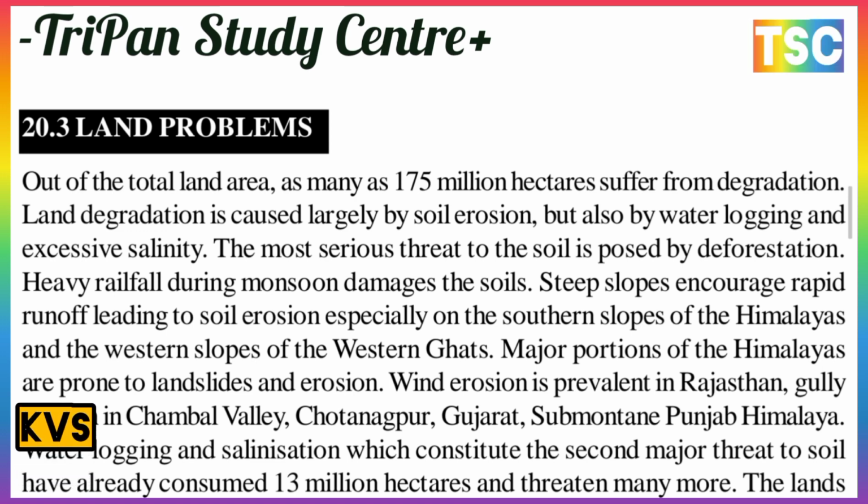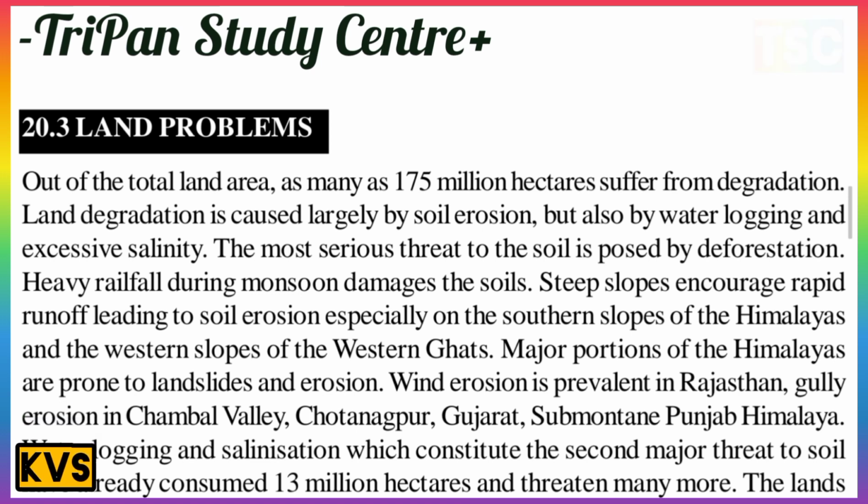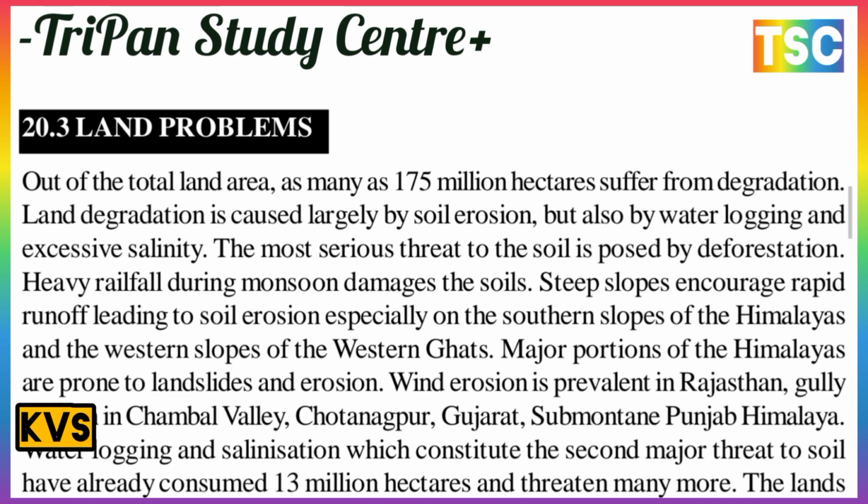The major portions of the Himalayas are prone to landslides and erosion. Bad erosion is prevalent in Rajasthan. Gully erosion is found in the Chambal Valley, Chota Nagpur and Gujarat, and some mountains in Punjab and the Himalayas. Waterlogging and salinization constitute the second